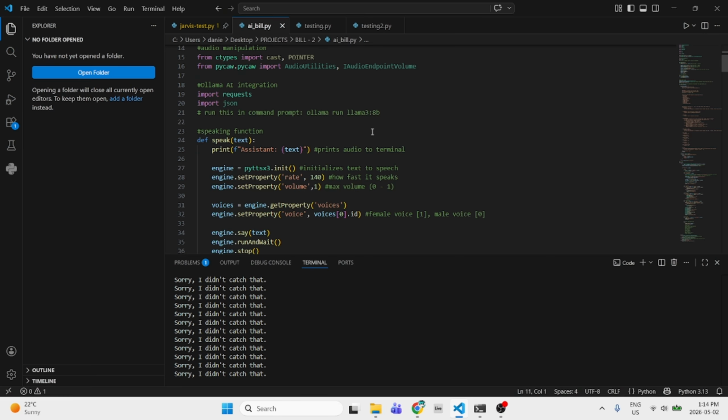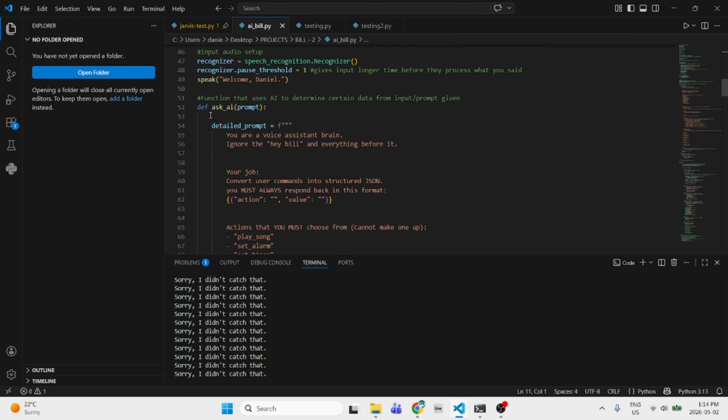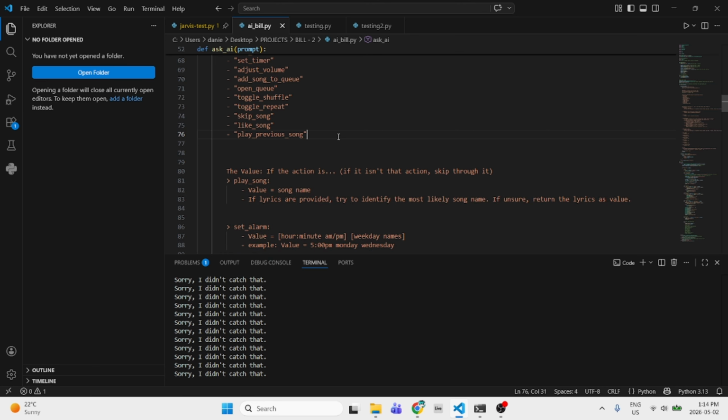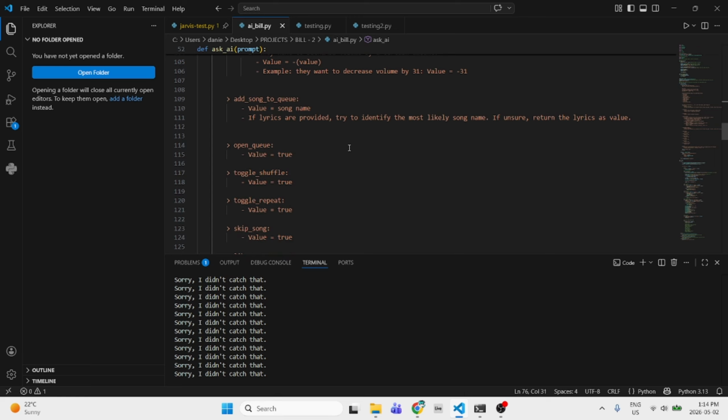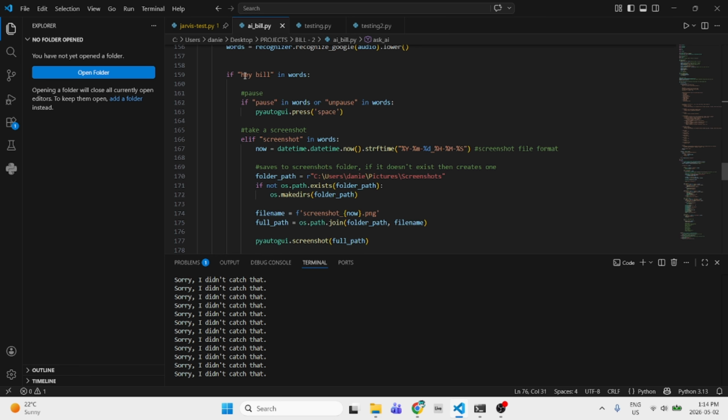Okay, so basically I integrated all the commands, so let's go through that. This is the AI prompt. I think I explained it last day. And this is the main code here. This is the original non-AI code, the decryption. This is pausing, screenshot.